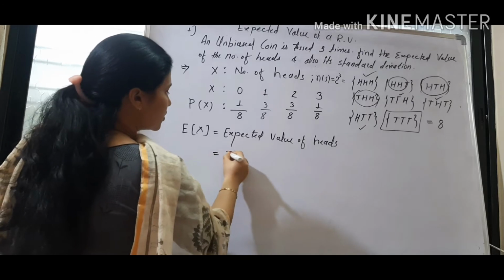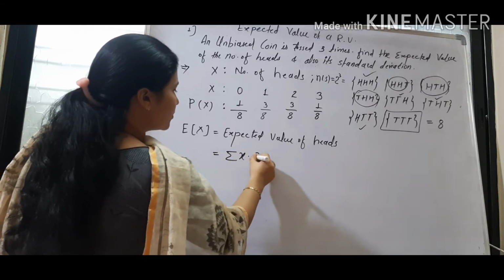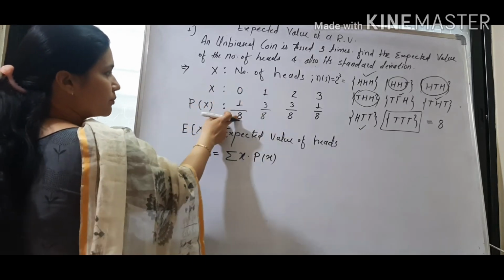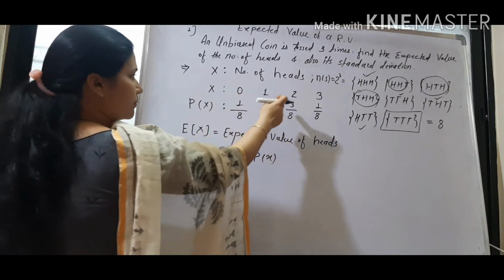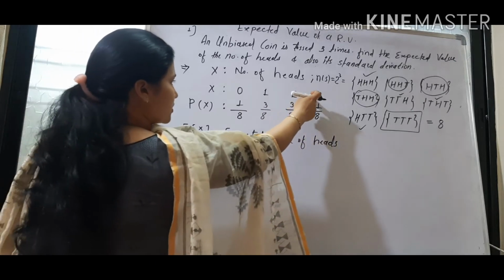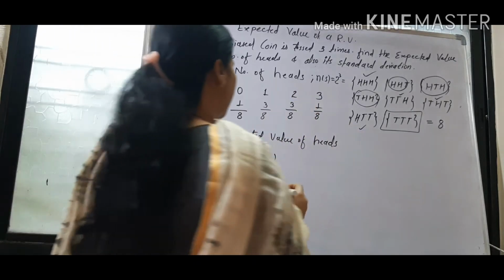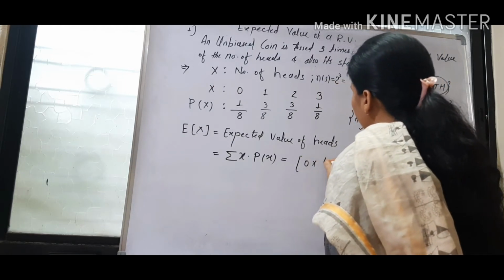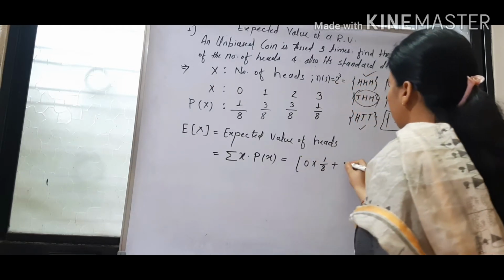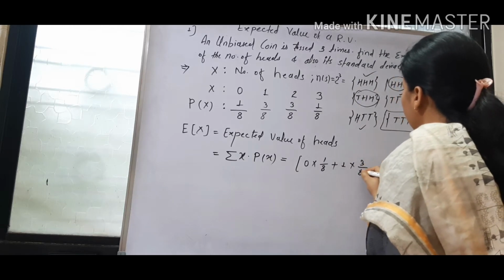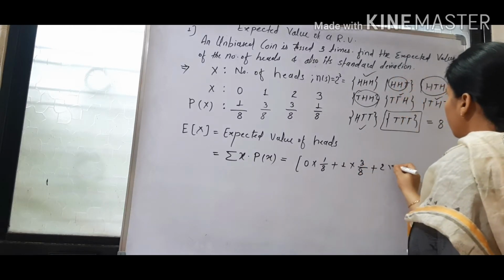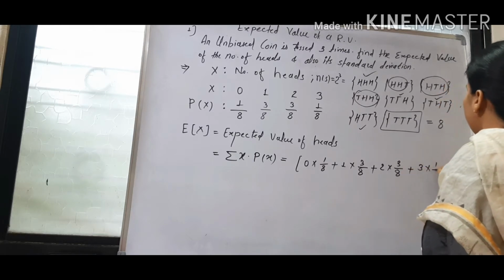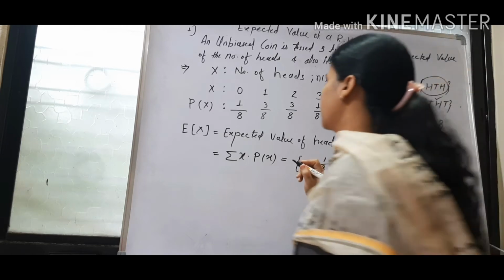This is equal to summation of X into P of X. Means take each X and multiply its probability, plus this X into its probability, plus this X into its probability, plus this X into its probability. So I will put here values, that is equal to 0 into 1 by 8 plus 1 into 3 by 8 plus 2 into 3 by 8 plus 3 into 1 by 8. Right?